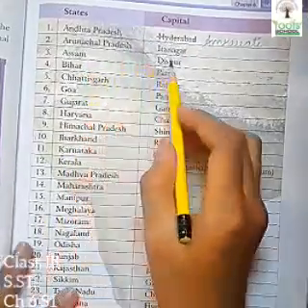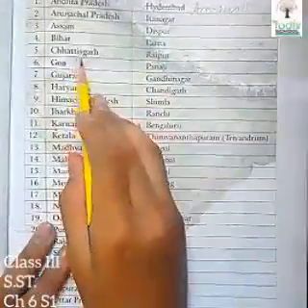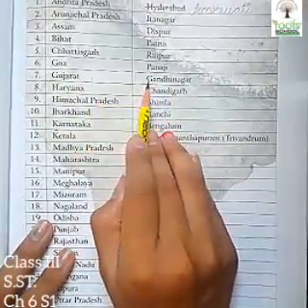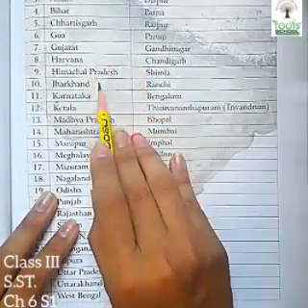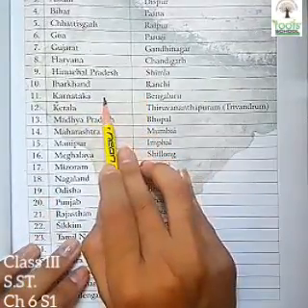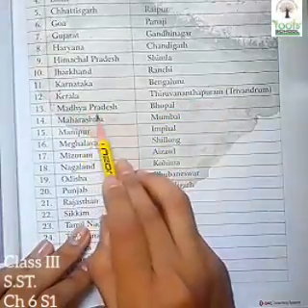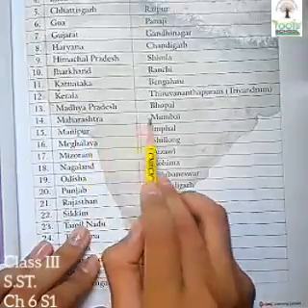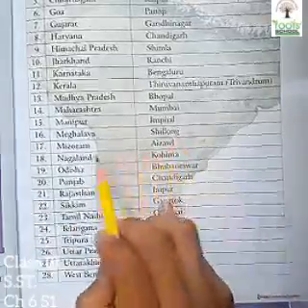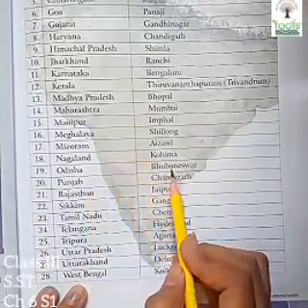Then Arunachal Pradesh, Itanagar; Assam, Dispur; Bihar, Patna; Chhattisgarh, Raipur; Goa, Panaji; Gujarat, Gandhinagar; Haryana, Chandigarh; Himachal Pradesh, Shimla; Jharkhand, Ranchi; Karnataka, Bengaluru; Kerala, Thiruvananthapuram; Madhya Pradesh, Bhopal; Maharashtra, Mumbai; Manipur, Imphal; Meghalaya, Shillong; Mizoram, Aizawl; Nagaland, Kohima; Odisha, Bhubaneswar.